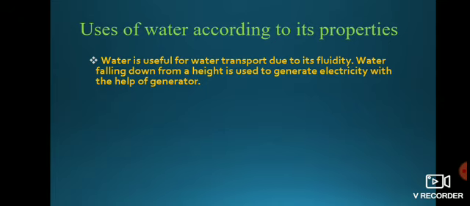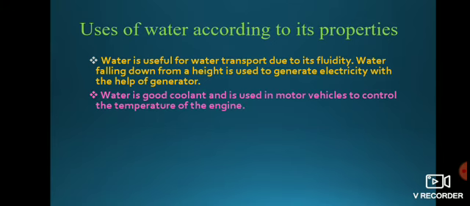Okay, water falling down from a height is used to generate electricity with the help of a generator. We know this, water is used to generate electricity. Water is a good coolant and is used in a motor vehicle to control the temperature of the engine. So water is used as a good coolant, means any substance which cools any material. So water is a good coolant and is used in motor vehicles to control the temperature of the engine.